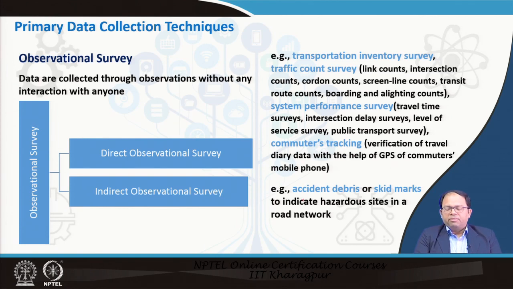For example, we have accident debris or skid marks. If we look at those things along particular road stretches, we can understand which are the places where there are these kinds of skid marks, which are the sections of the highway which are hazardous, and it could also help us identify locations where there is more chance of accidents taking place. So this is an indirect observational survey.